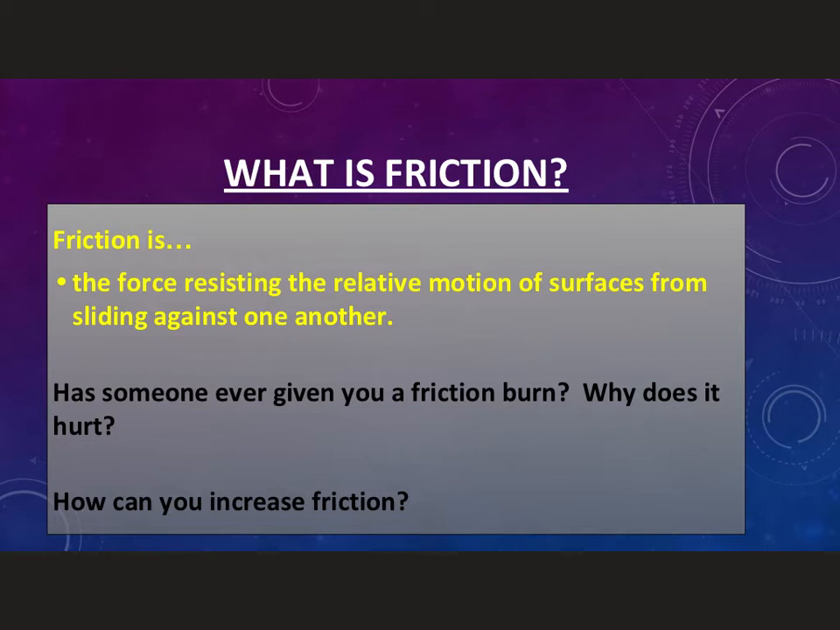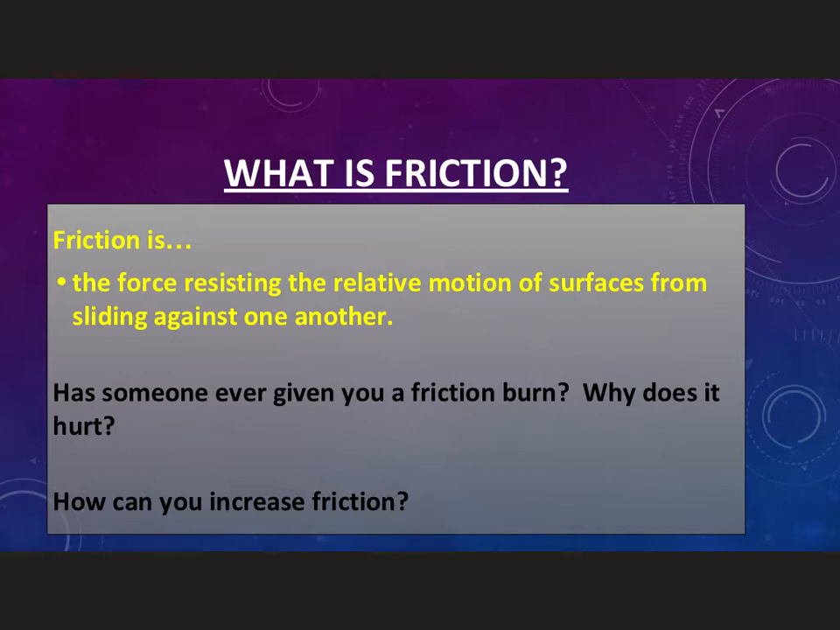So it's what allows you to walk around. It keeps you from sliding. That's why when ice is out, you trip and fall a lot. If you've ever been given a friction burn where somebody rubs your arm, it can hurt because it's two surfaces, the hand and the arm, being pulled against each other.